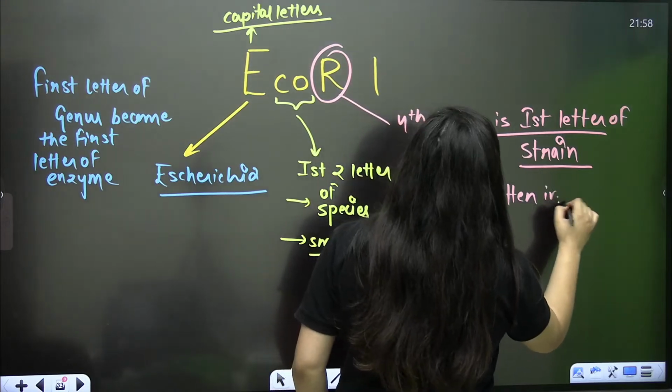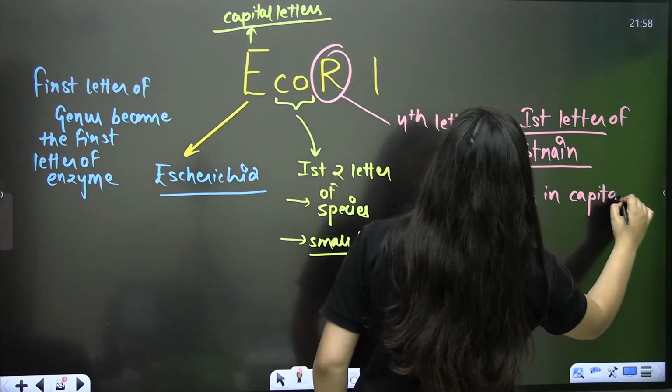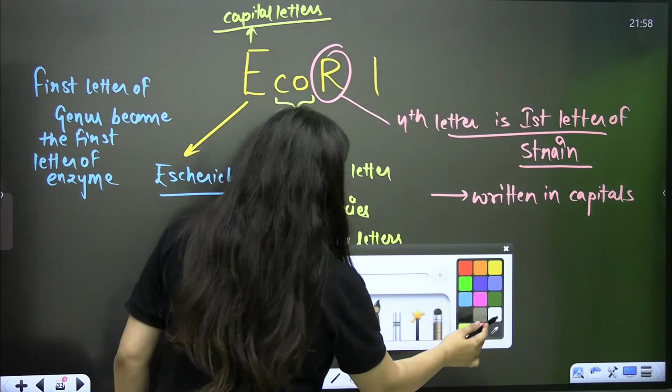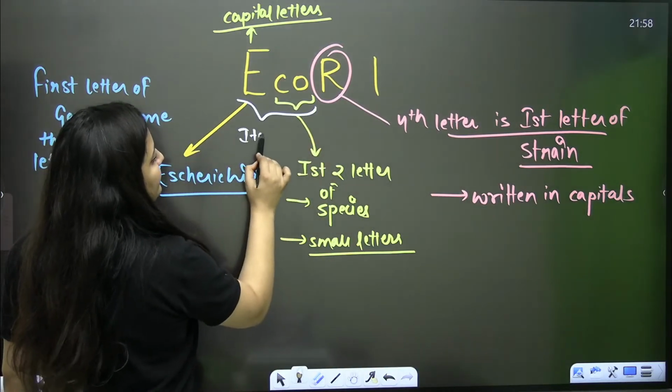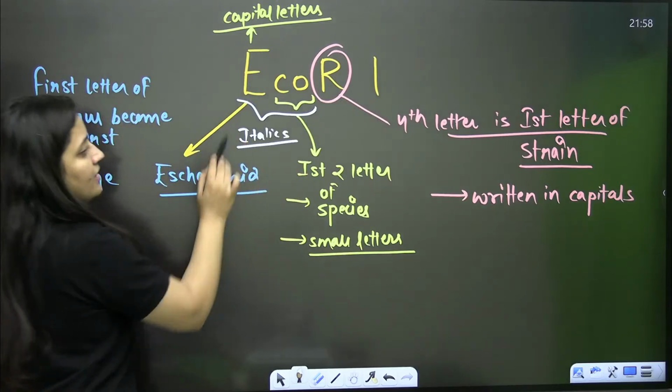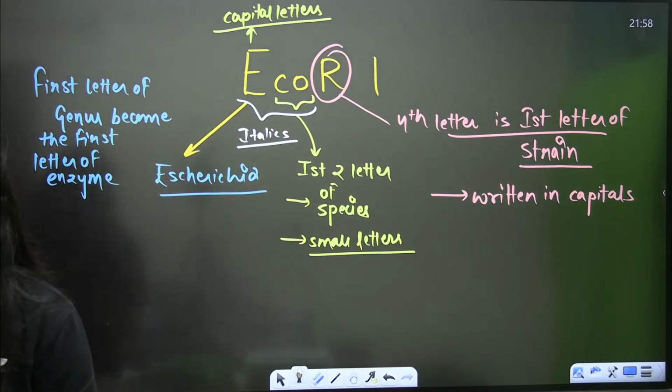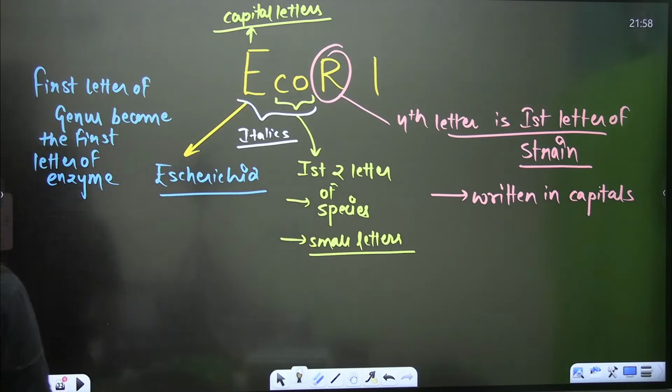And one more thing here, the Eco part: these first three letters we have to write in italics. Okay, they will be written in italics. Clear? They will be written in italics.